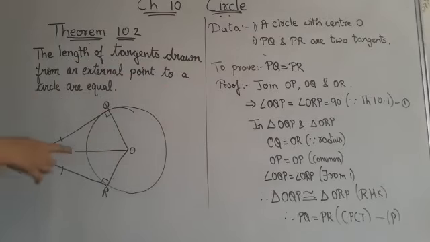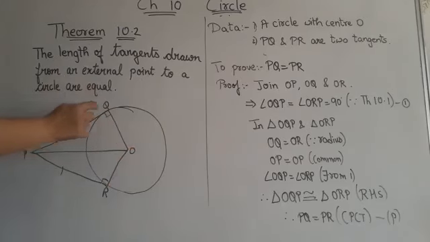Now first of all, we will join OQ, OR and OP. Now children, here you can see we consider two triangles, triangles OQP and OPR. In this triangle this angle is 90 degrees because the radius and tangent are perpendicular. In this triangle also this angle is 90 degrees. Now the hypotenuse. In triangle POQ, angle Q is 90 degrees.